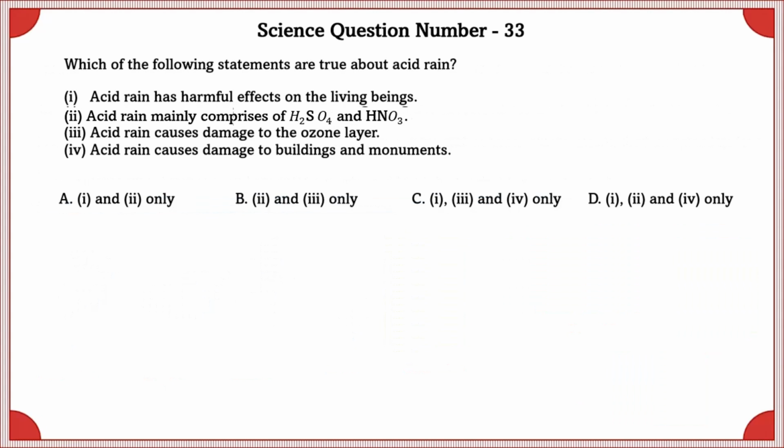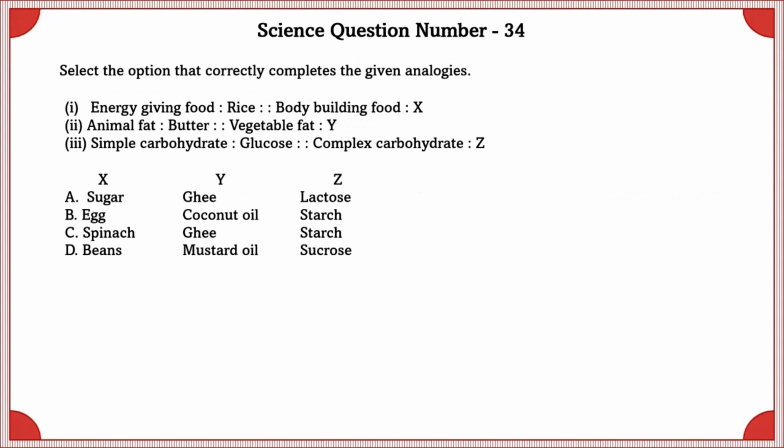Science question number 33. Which of the following statements are true about acid rain? Acid rain has harmful effect on living beings. Yes, this is true. Acid rain mainly comprises of H2SO4 and HNO3. Yes, this is also true. Acid rain causes damage to the ozone layer. This is false. Acid rain and ozone layer do not have anything in common. Acid rain causes damage to buildings and monuments. Yes, this is also true. So the correct option is the D option.